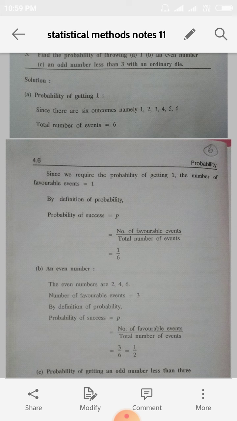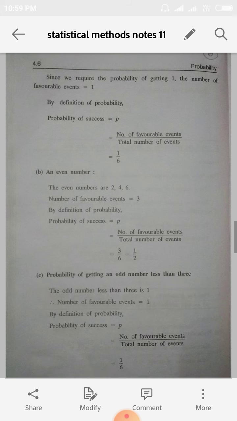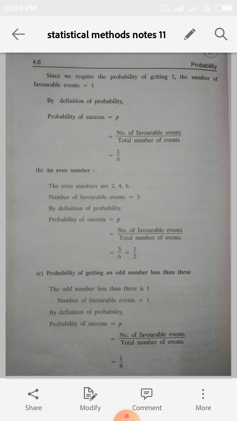First problem is the probability of getting a number 1. So, getting a number 1 means what is the probability? 1 by 6. That is, favorable cases is 1 divided by total number of events, which is 6. So, 1 by 6.